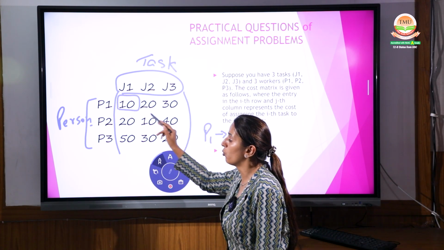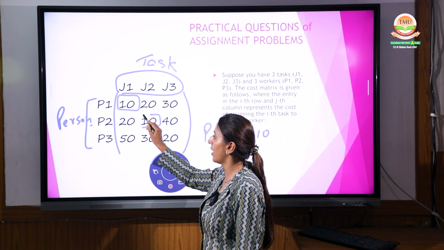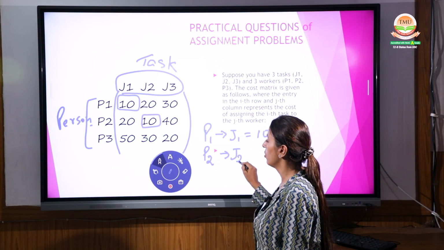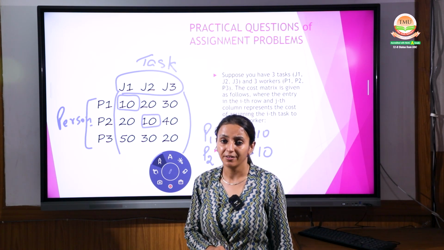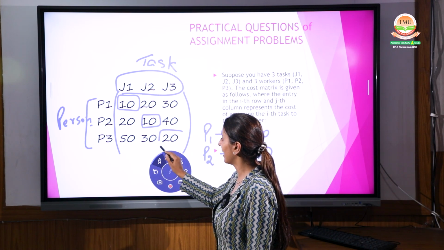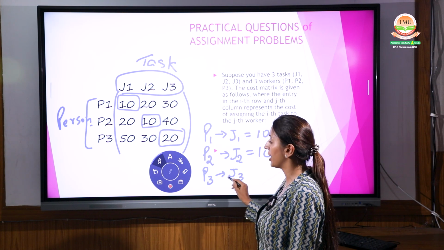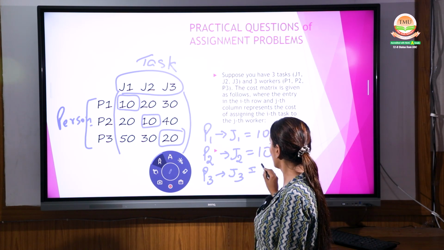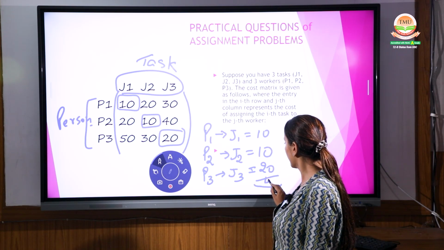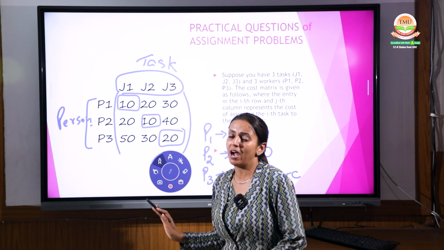Now coming to P2, the person 2. As per you, which task will person 2 be given? Definitely this one, because it is the minimum cost. So you will assign person 2 the job 2, again a cost of 10, right? Coming to the third person, which task will be given? The lower of these, that is again 20. That means person 3 will be given job 3, and that cost will be 20. That means the total cost for doing all these tasks will be 10, 10, 20, that is 40. That's your total cost.